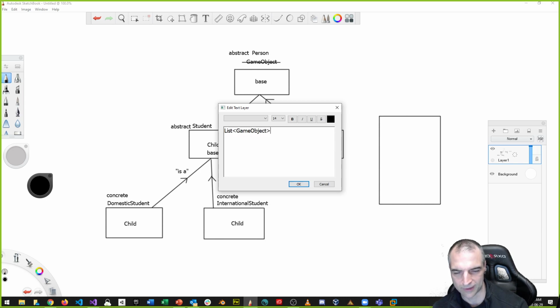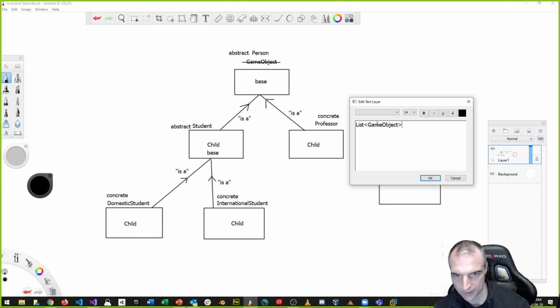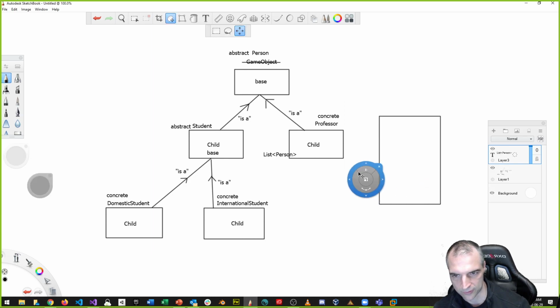Notice I didn't say a list of students, or a list of persons. I can make whatever list type I want. I could make a specific type of list, for example, a person list.